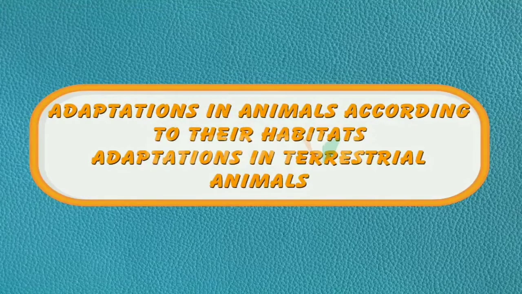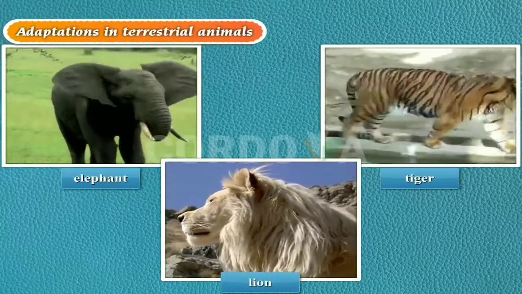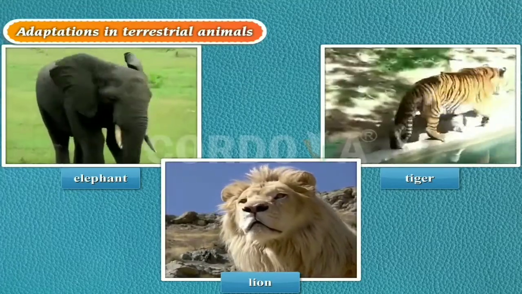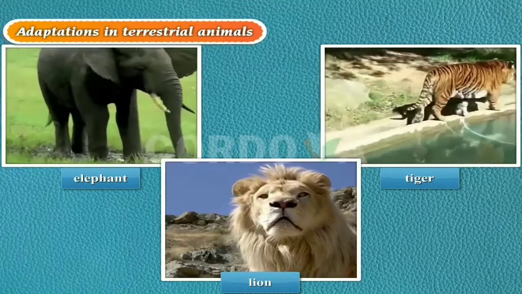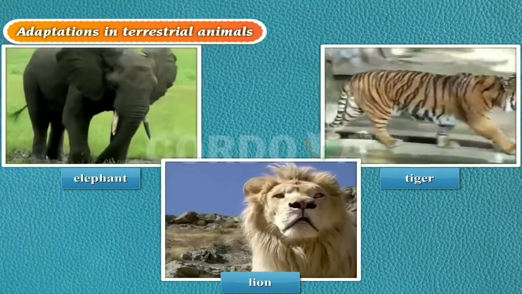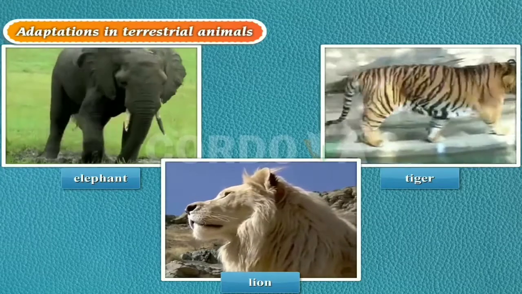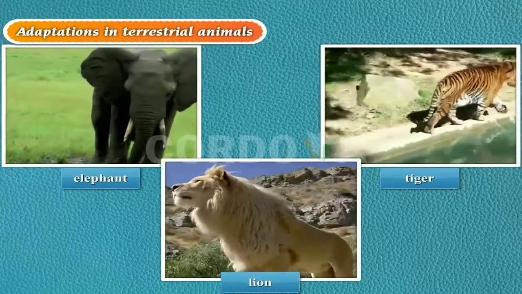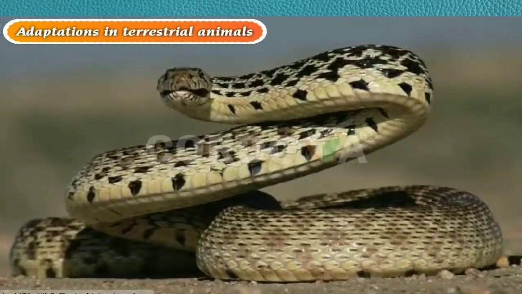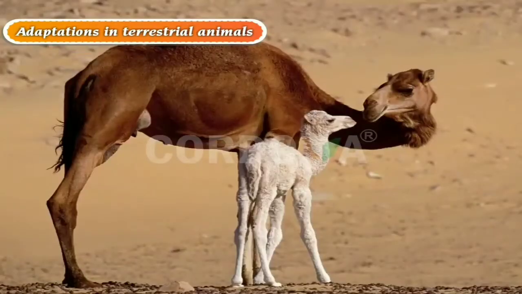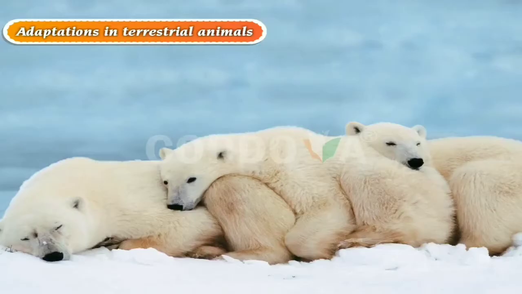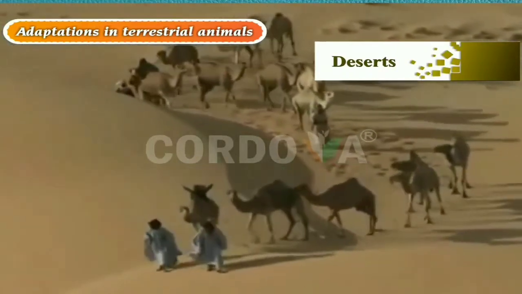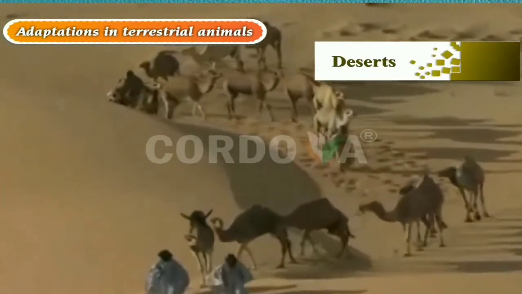Adaptation in terrestrial animals. Terrestrial animals like elephants, lions, tigers have legs to walk and run on land and lungs to breathe. They have well-developed nervous system and sense organs to feel the change in their surroundings. Some have scales to crawl, for example, snakes. Terrestrial animals live in deserts, mountains, and polar regions, etc. Deserts are hot and dry places. Animals like camels are found here.